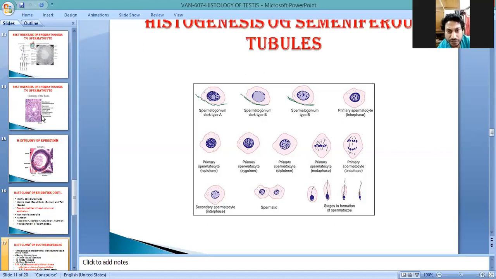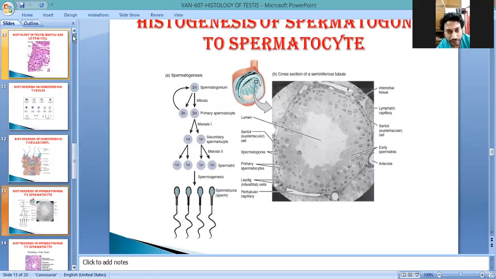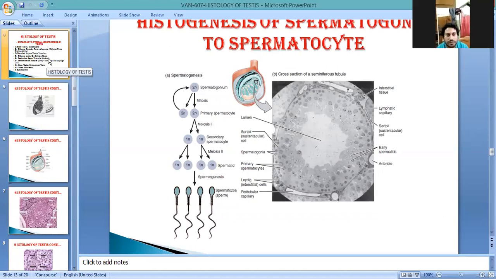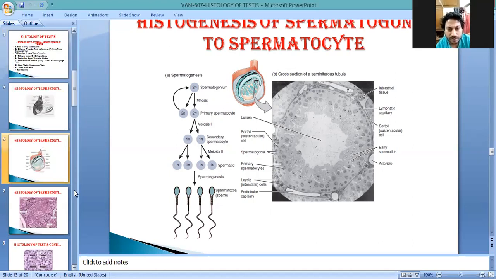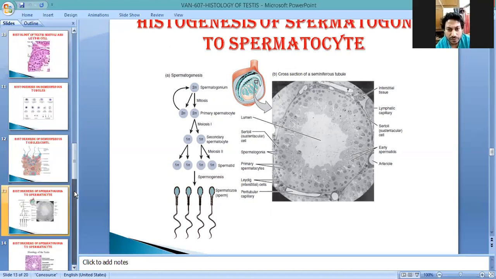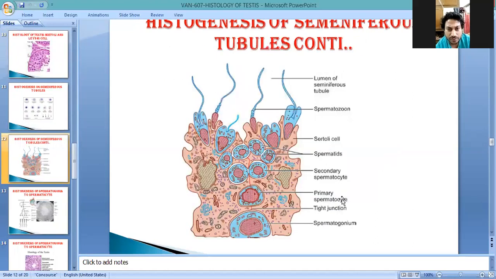So you see here also the structures we have already discussed, the external as well as the internal side of the testis. Again we have the spermatogonia to the spermatozoa. First, it starts from this layer.